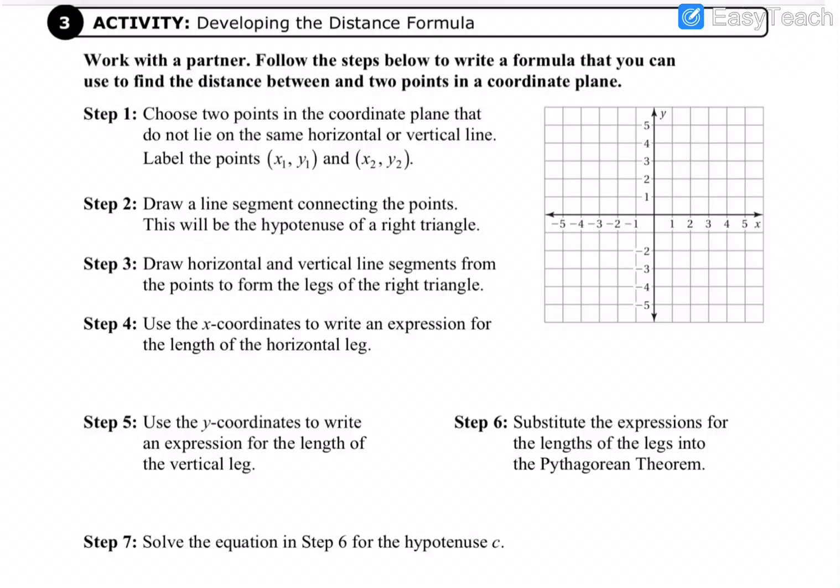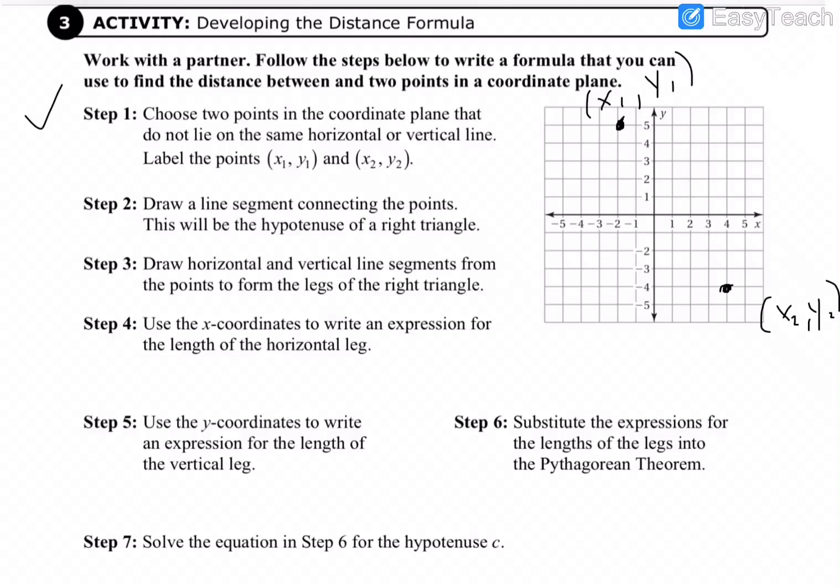Okay, so for step 1, choose 2 points on the same coordinate plane that do not lie in the same horizontal or vertical line. So it doesn't matter where you chose yours and where I choose mine. I'm just going to go right here, and I'm going to label that as x sub 1, y sub 1. And then I'm going to go here at 4, negative 4, and call that x sub 2, y sub 2. So those are fine because they're not in the same horizontal or vertical line.